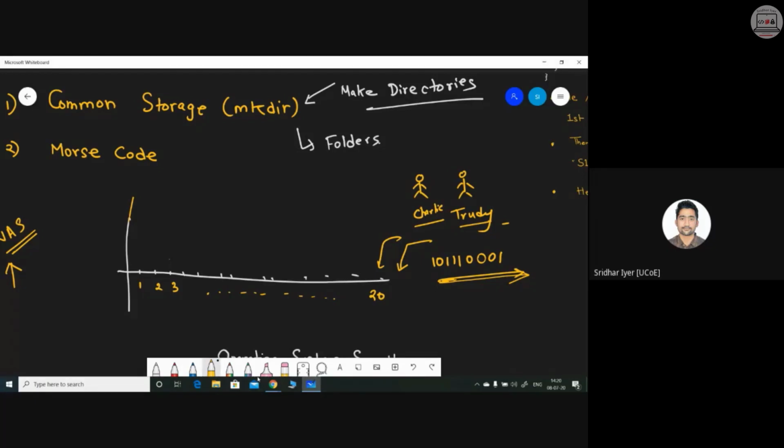Charlie and Trudy want to communicate with each other. They are using this shared common storage medium, and they want to share this particular piece of information, that is 1011100001. This might be a very important, top secret message. So they don't want to disclose this particular message to the network administrator or the system administrator. So how can they communicate this particular piece of information within themselves? Any idea?